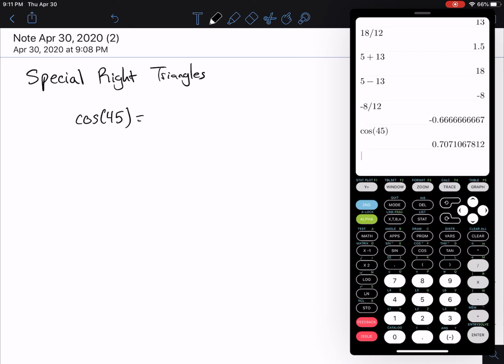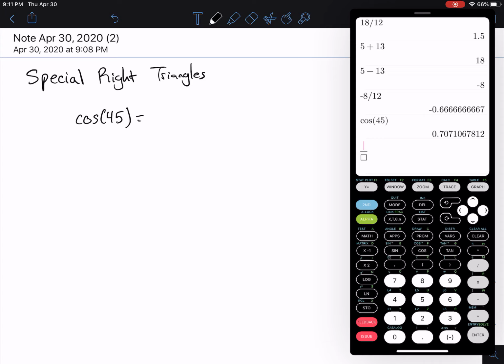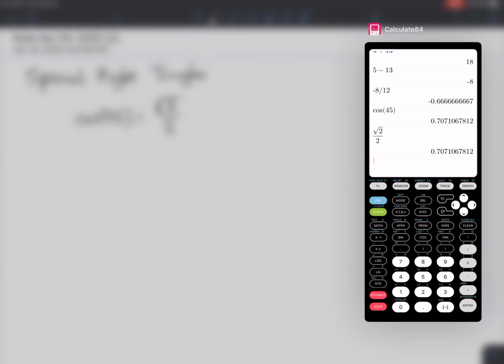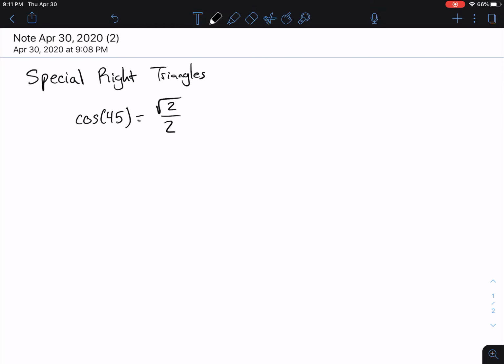By New York State standards, by general mathematics standards, you'd say, what? So it turns out that radical 2 divided by 2 is that same answer. The acceptable answer is actually radical 2 over 2. And they don't even accept 0.707167812 as an answer. So with special right triangles, we need to memorize two right triangles.